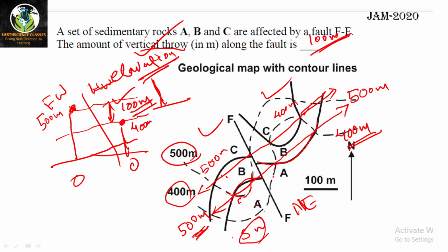The simple way is passing a strike line and seeing the strike value on both sides of the fault. Here 500 and here 400. This is the answer, but I have taken so long to describe what separation is, okay?